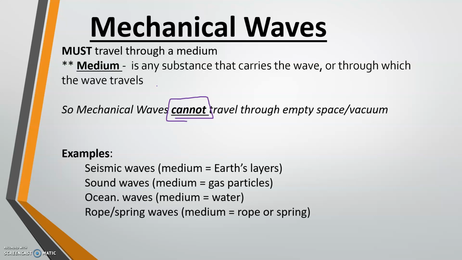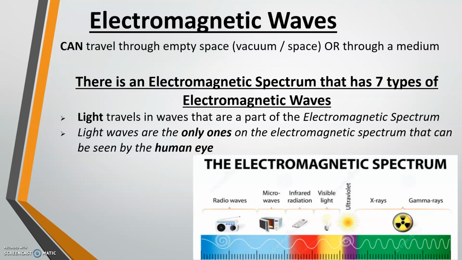Think about it. Sound can go through walls. If you're swimming in a pool and you go underwater, you can still hear people talking and laughing above you. That's because the sound can still move through the liquid. However, it's changing medium, so that's why it sounds a little muffled. You can't really understand people too well. Ocean waves, that's a mechanical wave. The medium would, of course, be the ocean water. For rope or spring waves, you'll see a lot of simulations with rope and springs, and the medium, of course, would be the actual rope or the spring.